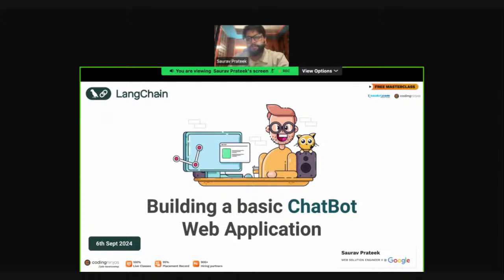This session will be on building a basic chatbot web application. We'll be doing a code walkthrough, and whatever we build, we will be using the LangChain framework. This is a new framework which provides some abstraction on top of the LLM models. The concept is that we build nodes and connect them with edges.